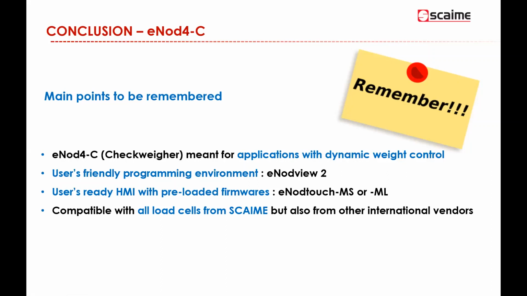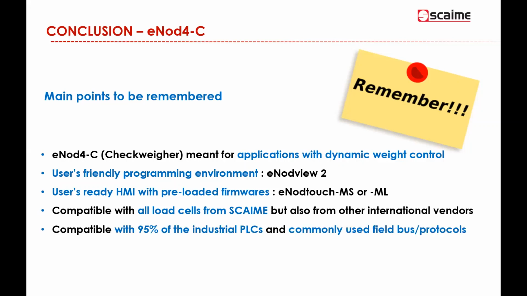So our eNote4, not only the eNote4C, but the whole range of eNote4 digital transmitters are, of course, compatible with all load cells from Scaime. eNote4 is digital transmitter controllers suitable for strain gauge load cells and sensors. So anytime you have a strain gauge load cell offering a millivolt per volt signal, you can use an eNote4. So it means that eNote4 is also suitable for connection with load cells from our competitors, so from other manufacturers.